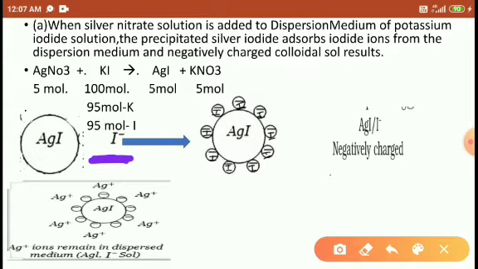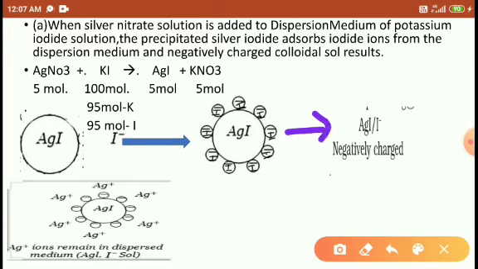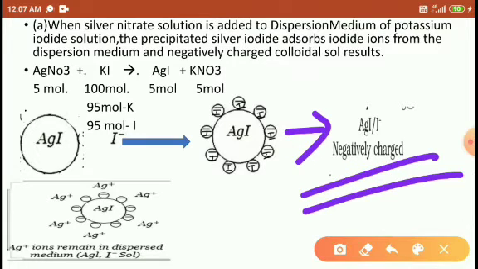Then the AgI is surrounded by iodine, and iodine is negatively charged, so a negatively charged sol is formed here, right students. This is also written in this form, AgI bar I minus, that is, negatively charged colloidal particles are produced here.